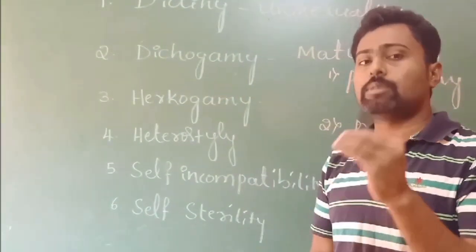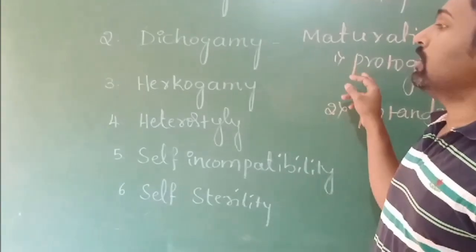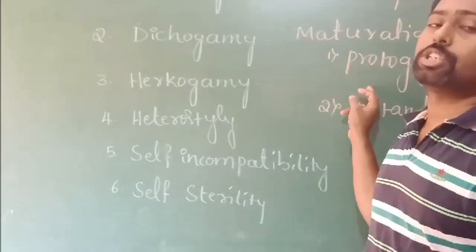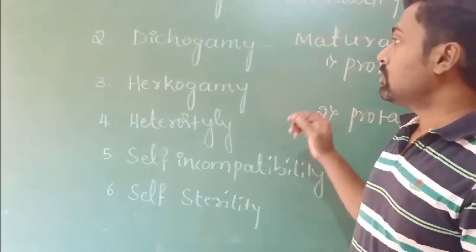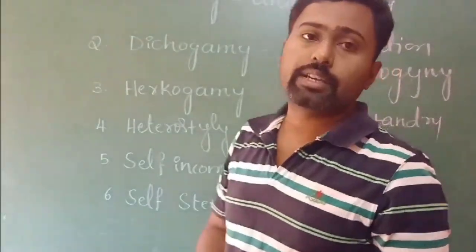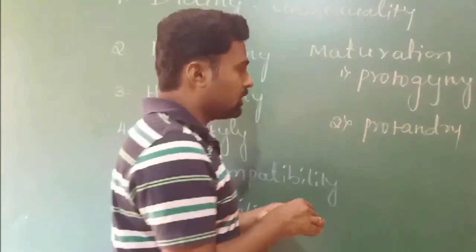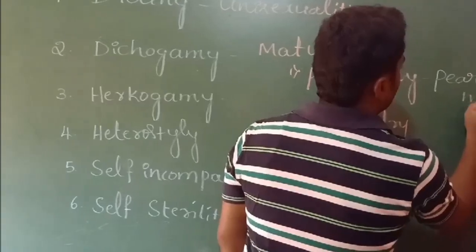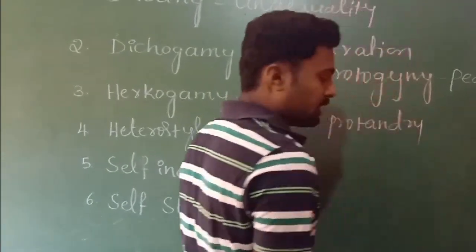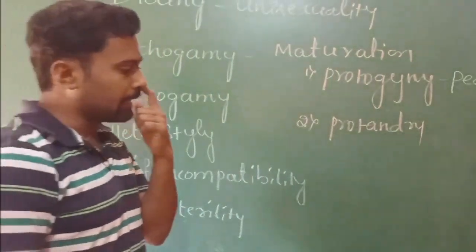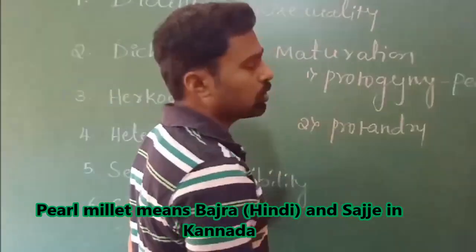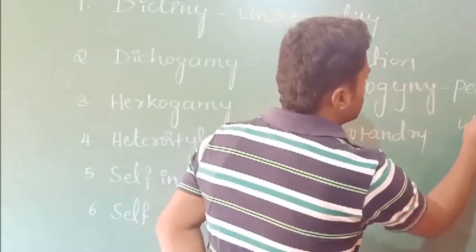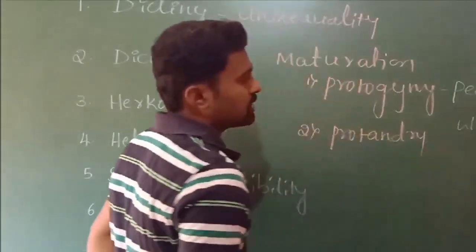It means in some flowers the gynoecium matures early, before the androecium. That condition is called protogyny, and it can be seen in plants like pearl millet, and even in wheat also.